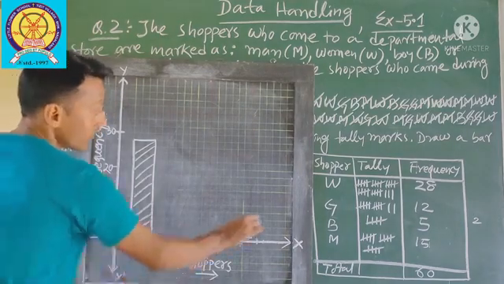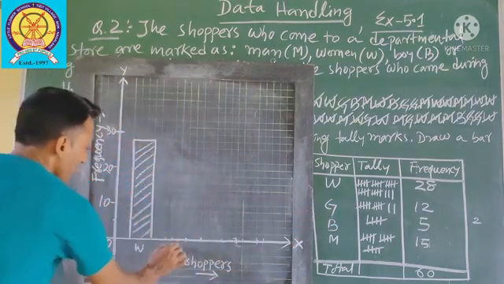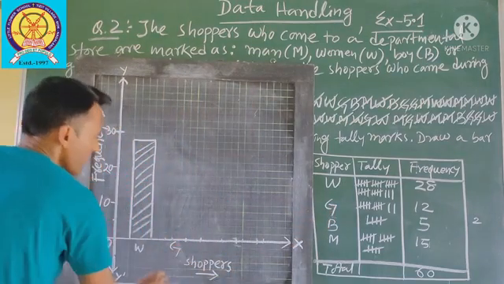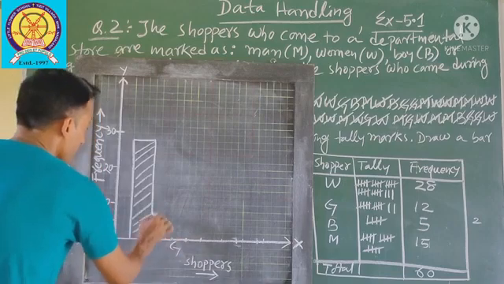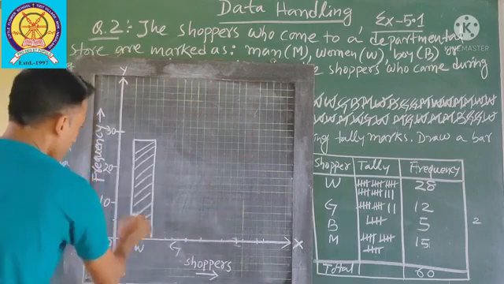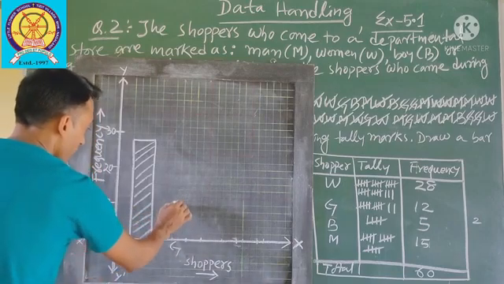Now we will represent girl. So how much? Girl is 12. So 10 up to here, then 12.